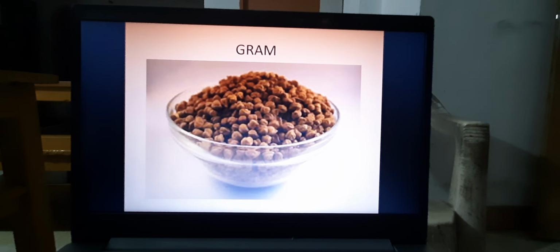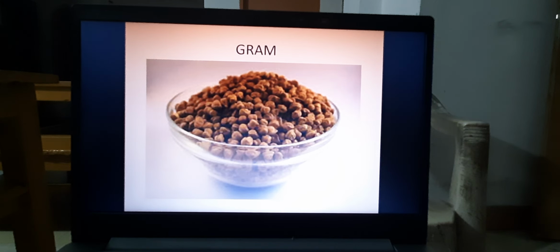proteinaceous food which gives us maximum protein. In the world, so many countries are there, and those countries may be rich countries. They are also suffering from protein energy malnutrition. Probably you have heard about kwashiorkor and marasmus. They are getting carbohydrate in proper amount, but the main thing is protein.